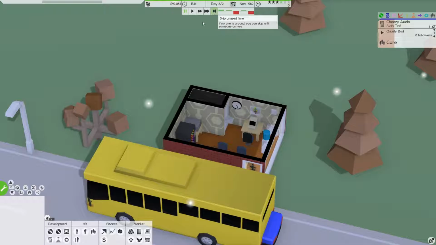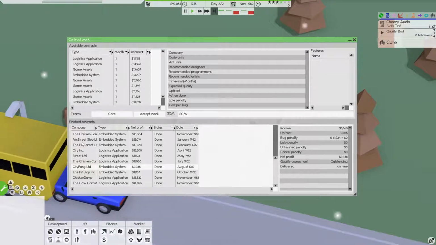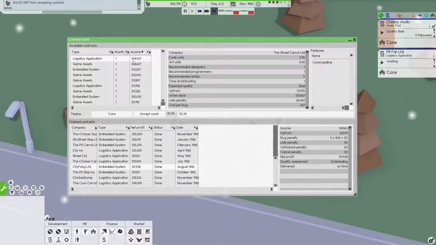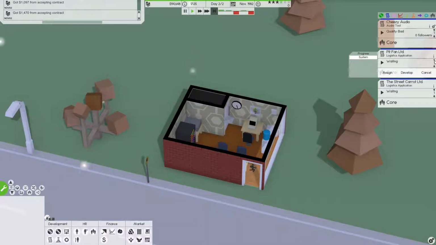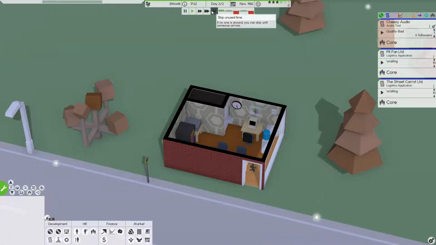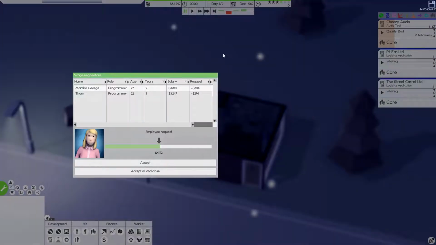And, oh, let's grab some contracts before I roll into the next day. So we'll let time move a little bit while we're doing this. And 15,000, yes please. This logistics app, yes please. Okay, we'll grab those two. Do that and that. Okay, clear all those, and oh, maintenance, it's coming, so there we go. Once they roll away, ooh, we got some salary increases.